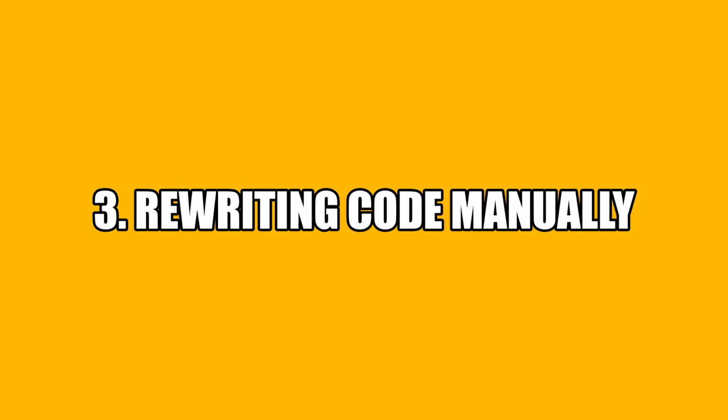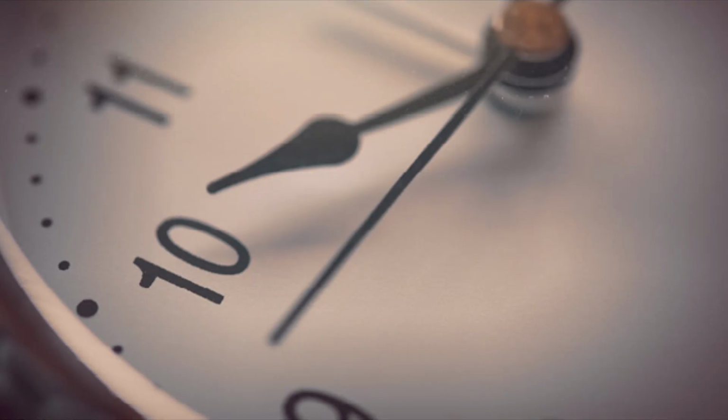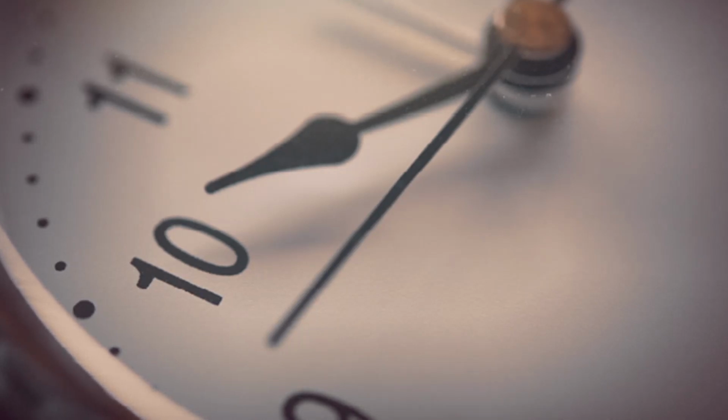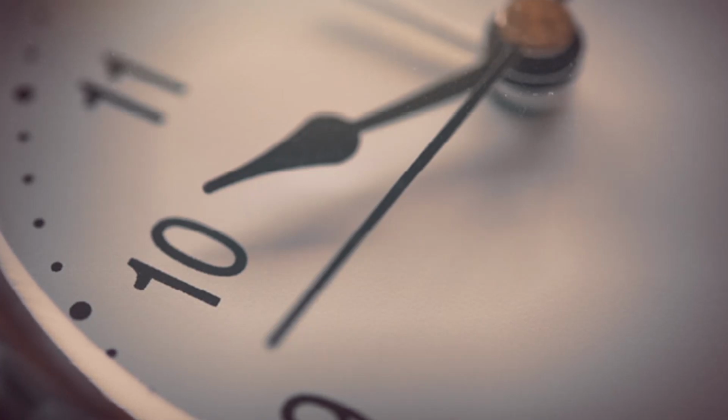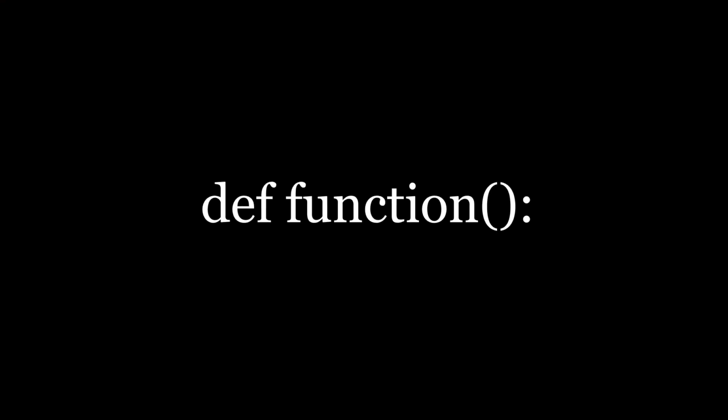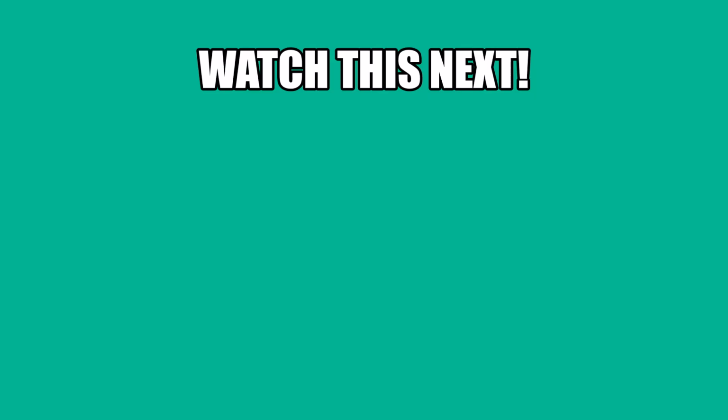Number 3. Rewriting code manually. This is very important to know when you are in a time constraint and have to finish a project fast, and there is a chance that so much code in that project can be automatically rewritten instead of you writing it manually. How can you rewrite that code? Well, using loops or functions. I'll make a video on it too.